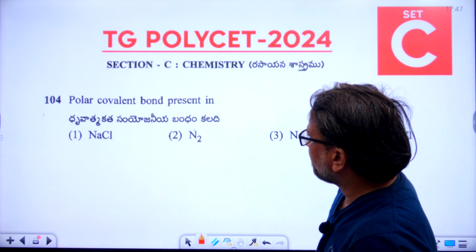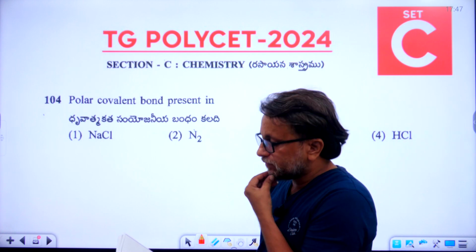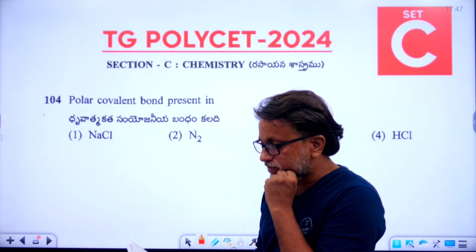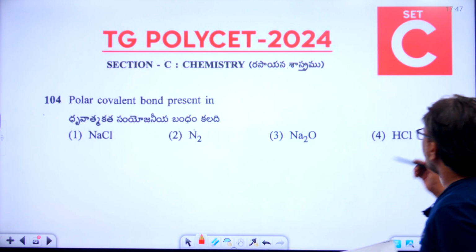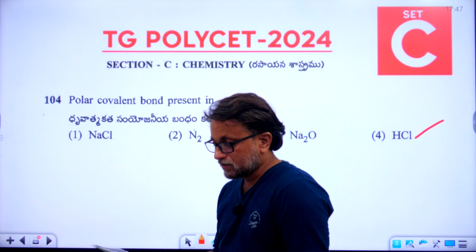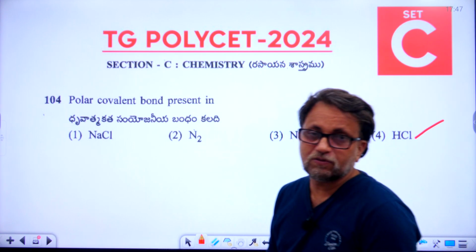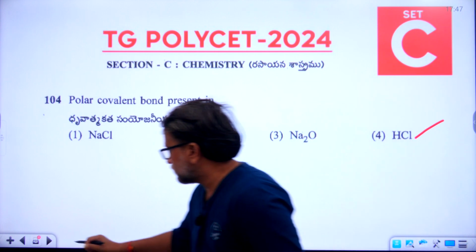Polar covalent bond present in. Polar covalent bond present in, 104th question. What is the right answer? Fourth option is the right answer. HCl is the right answer. Fourth option is the right answer for the 104th question. Now let's go to the 105.